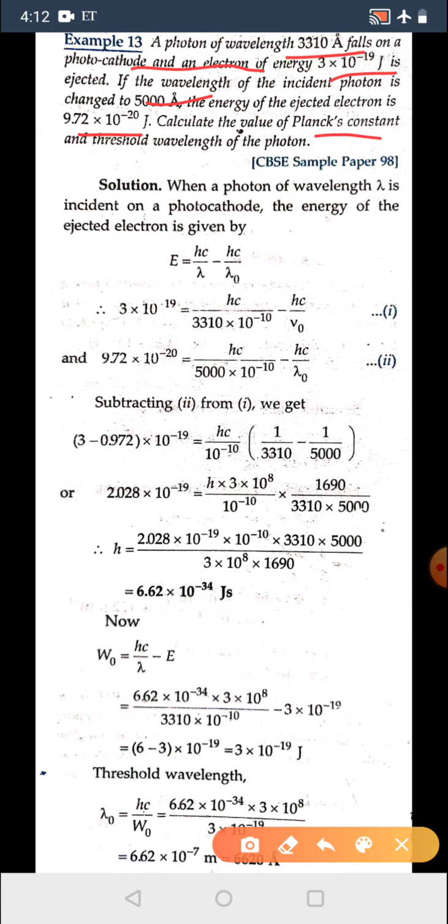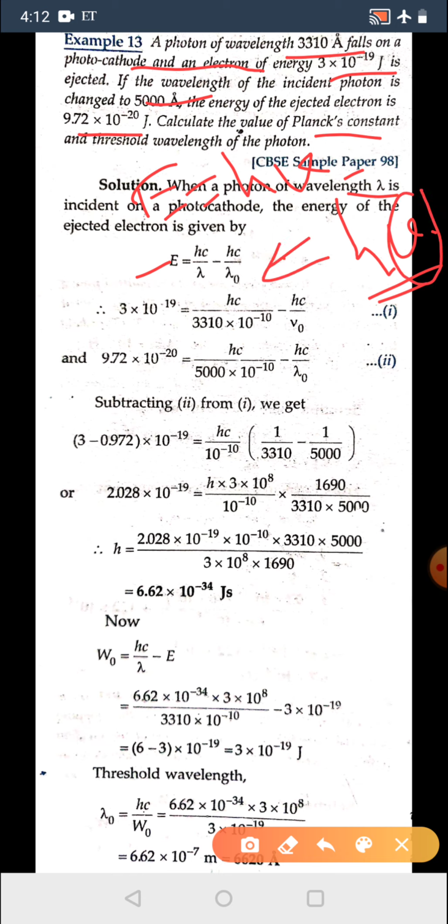First of all, when a photon of wavelength lambda is incident on a photocathode, the energy of the ejected electron will be E is equal to hc by lambda minus hc by lambda naught. Actually here it is E is equal to h nu minus h nu naught, where nu naught is the threshold frequency. They have converted threshold frequency into threshold wavelength, so it is in this form.